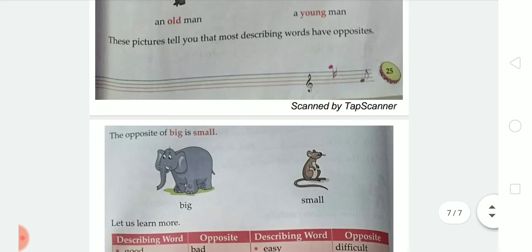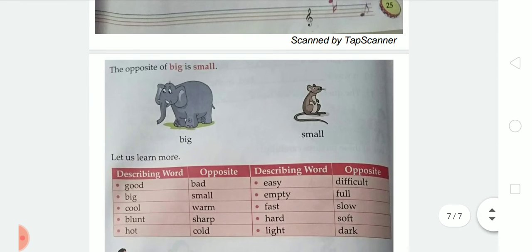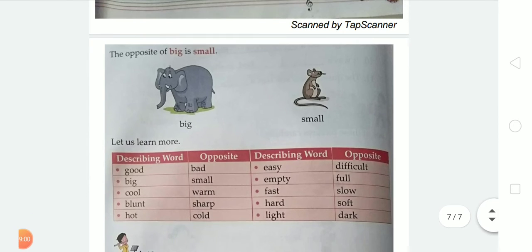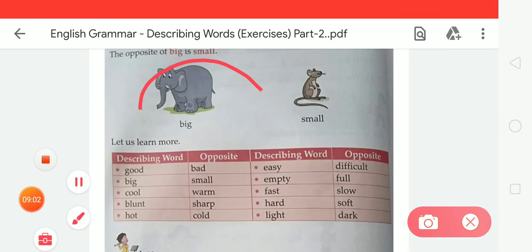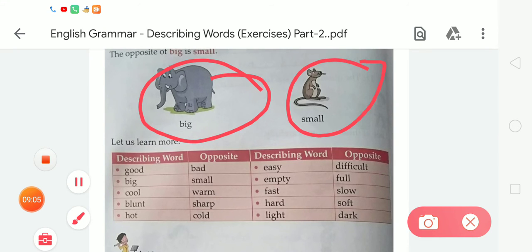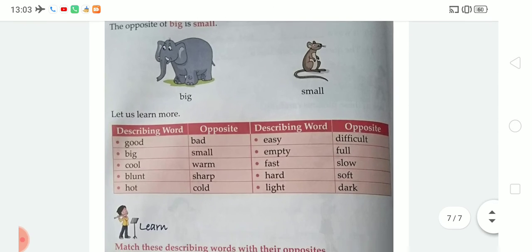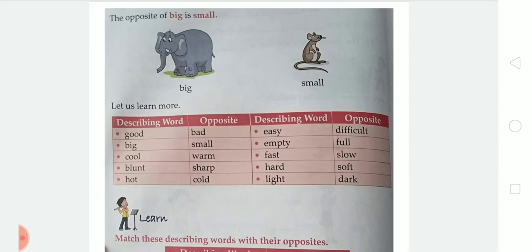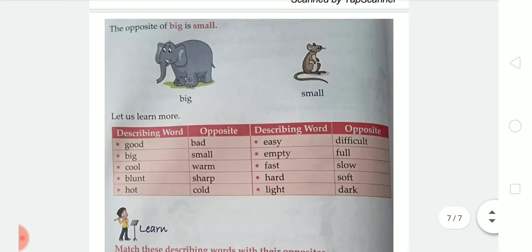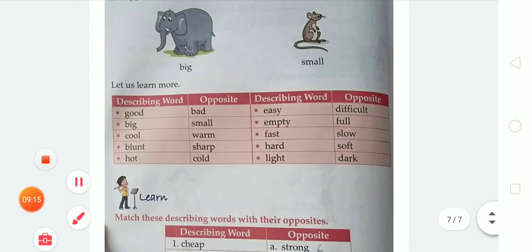Let's learn more examples. The opposite of big is small. As we all know, the opposite of big is small. As you can see, the elephant is big and the rat is small. Okay student, let us learn more examples of opposite words. There are two columns, one for describing words that we learned in this chapter, and the next is the opposite of this describing word.